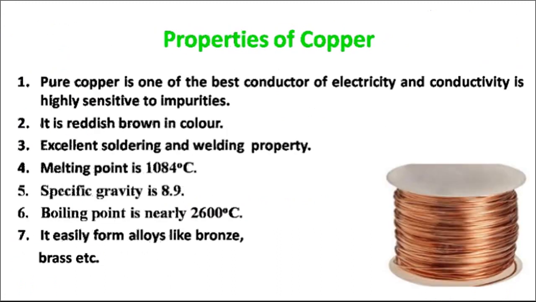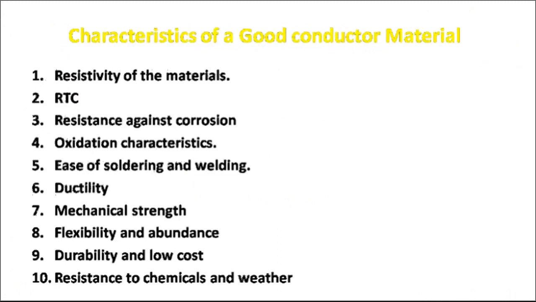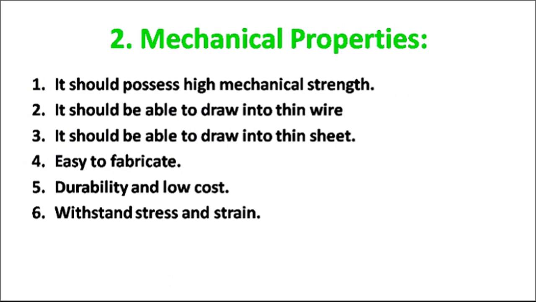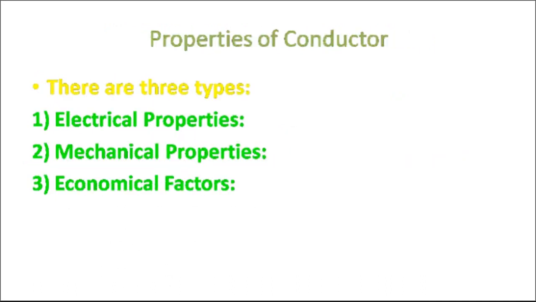Hello students, now we start the properties of conductors. There are three types of properties: first is the electrical property, second is the mechanical property, and third is the economical property. One by one, what is the electrical property?